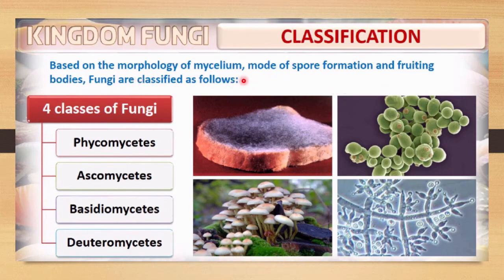From fungi to fungi, fruiting body types are different. So these are the main considerations for the classification of fungi: first, morphology of mycelium, mode of spore formation and fruiting bodies. Depending on these bases, the classification can be done in four ways. Here you can see fungal classification is in four classes. First is phycomycetes, second is ascomycetes, then basidiomycetes, and finally deuteromycetes. So fungi can be classified into four classes.